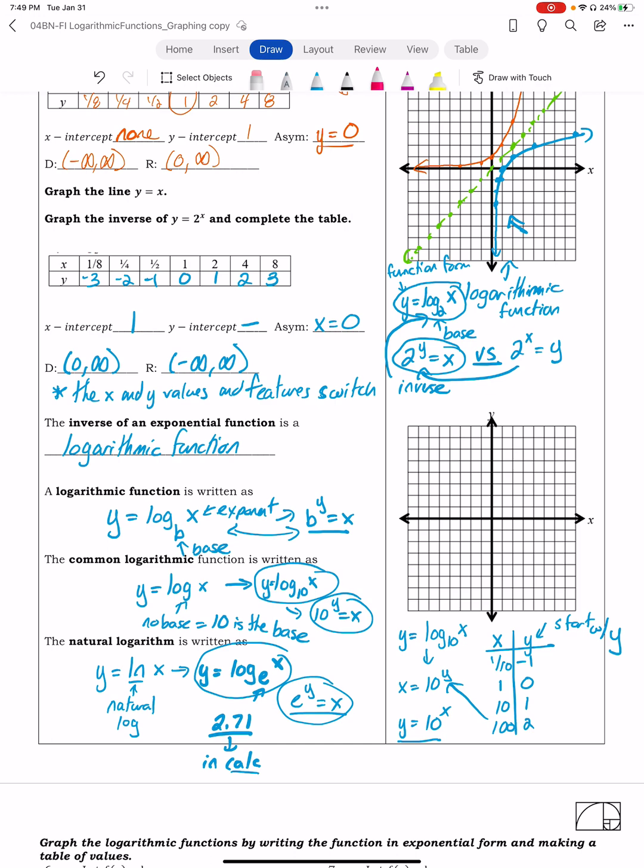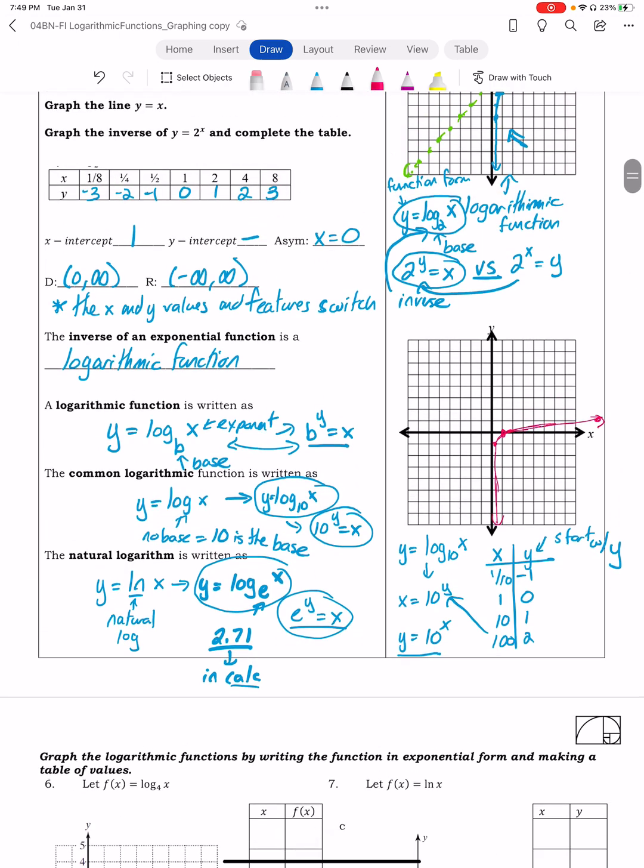It's going to be 1/10 and -1, so it's going to be here. It's going to be 1, 0, and then 10, 1, which is going to be somewhere around here. And so I have my rough little sketch of what it's going to look like, and that's about it. So that's what my parent function looks like for this one here.